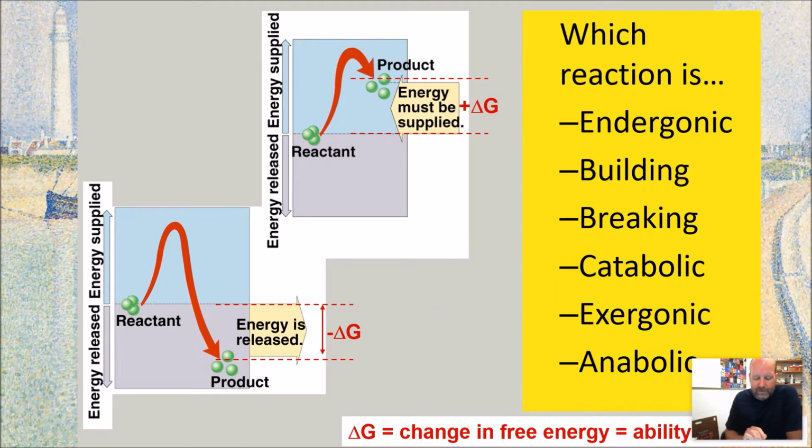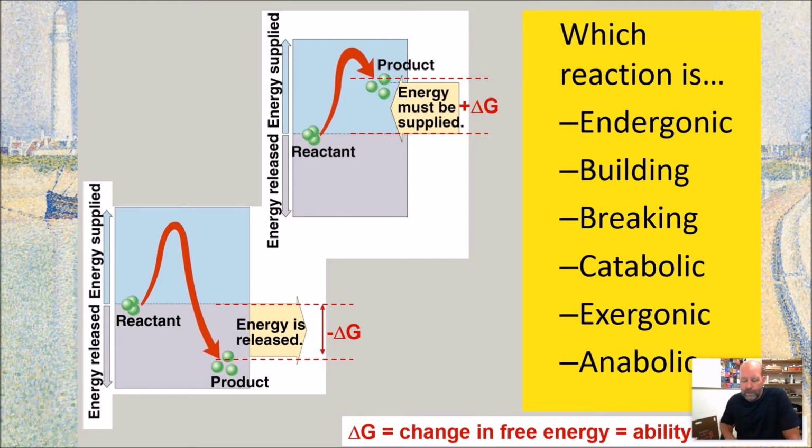So don't pay much attention to the little green circles because those aren't really representative. If anything, they're a little incorrect for biological purposes. At least one of them is. But looking at these graphs, we're looking at delta G, and that's really telling us whether something is endergonic or exergonic. That's what we're seeing in this graph. So you should be able to tell by whether there's more energy in the product or in the reactant, which of these reactions is happening.